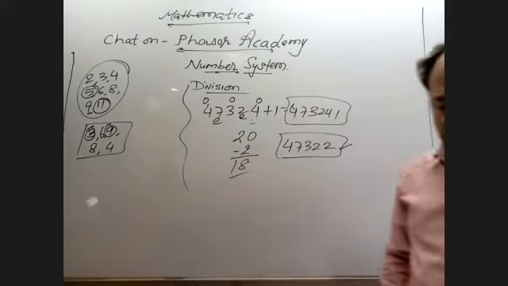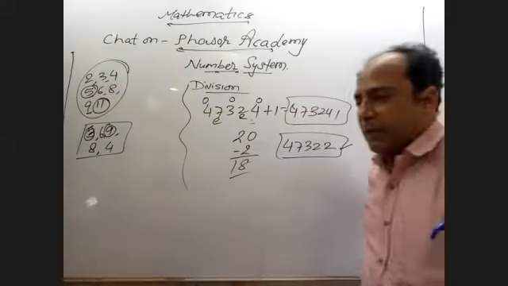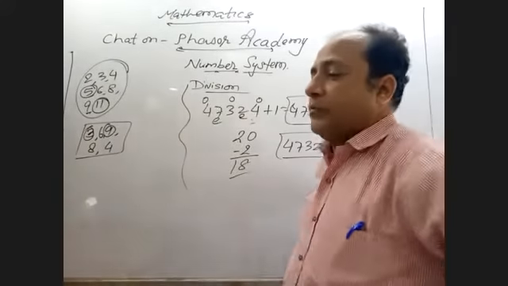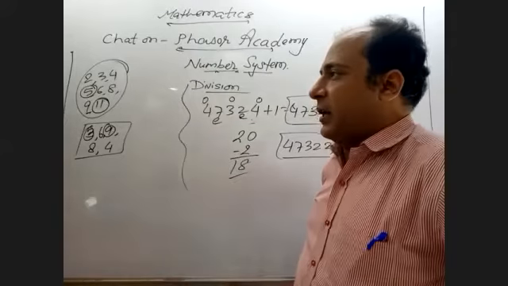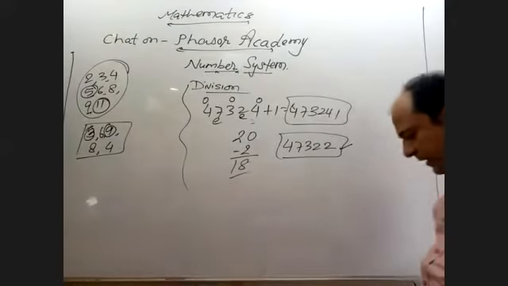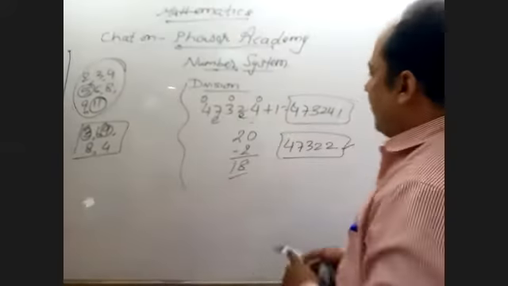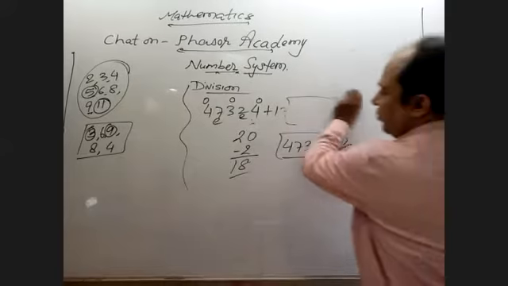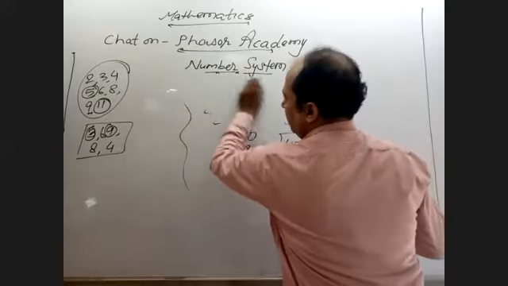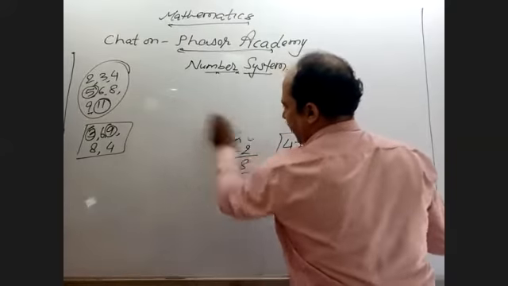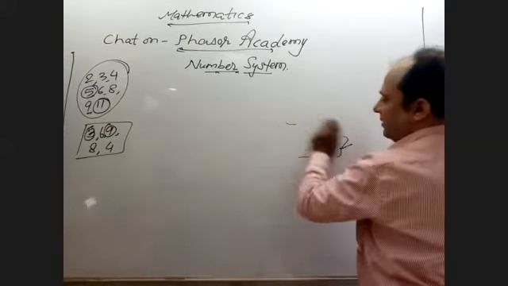Now, come to the topic of rational and irrational numbers. Basically, for rational and irrational numbers, you must know some formulas, and I hope you are all aware of them.